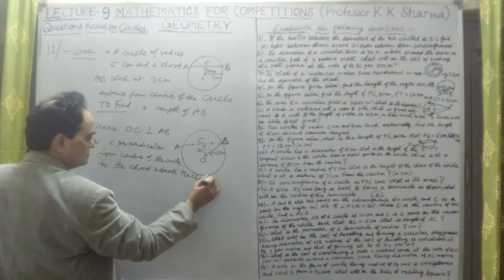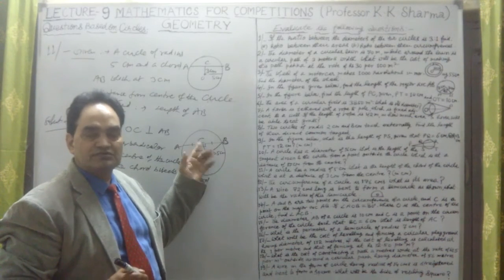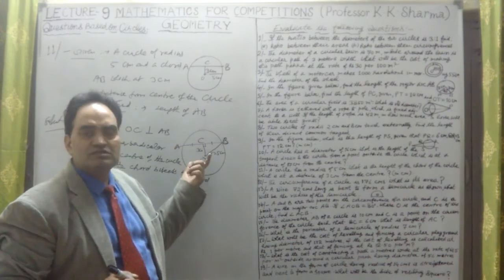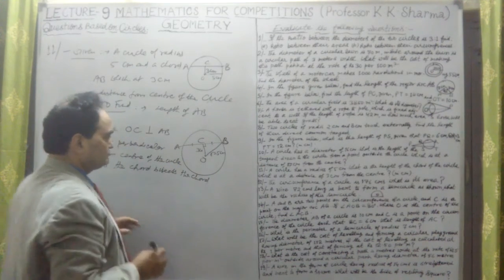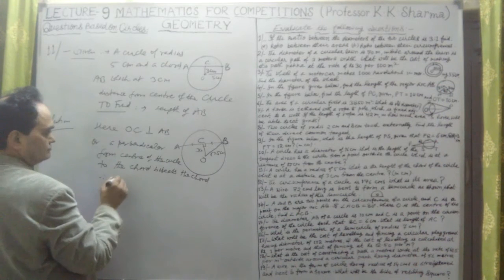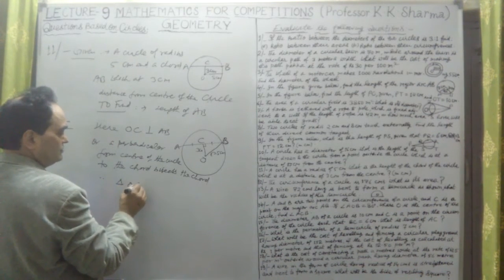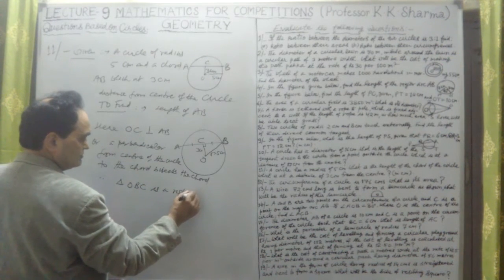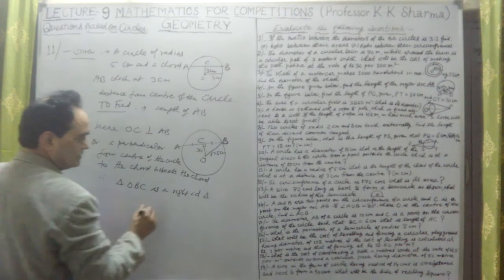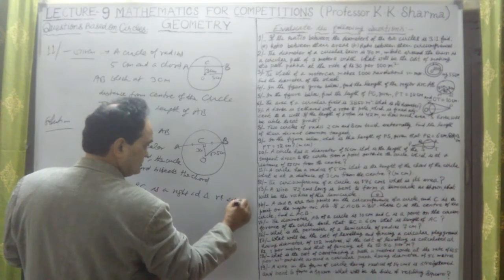This is the theorem: the perpendicular from the center to the chord bisects the chord. So this distance, because distance is always the perpendicular distance, is a perpendicular here. Therefore, triangle OBC is a right angle triangle, right angle at C.